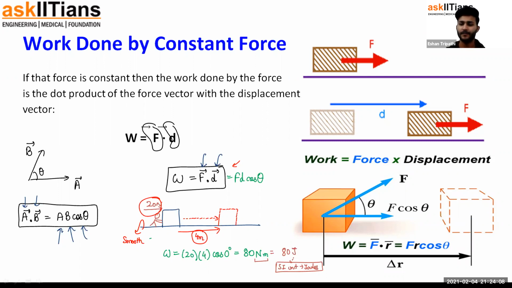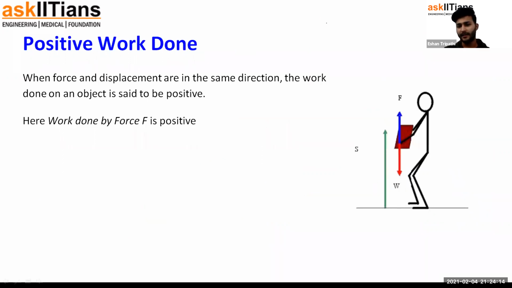Okay. So with this, let's proceed to the next thing. Work now is a scalar quantity because it's a dot product. It does not have any direction. It's just F dot D. It's magnitude of F, magnitude of D, and a trigonometric ratio. So it's just a number, it's scalar.